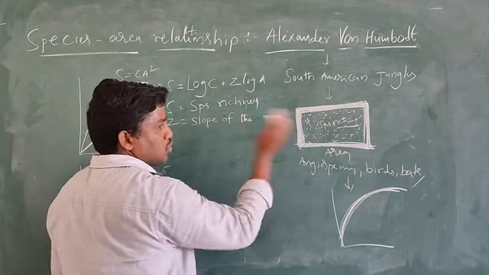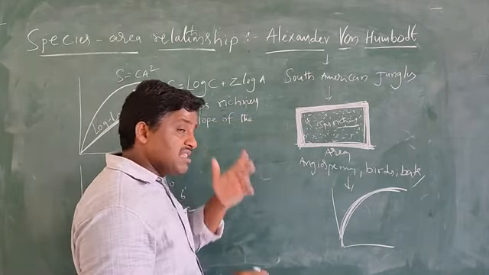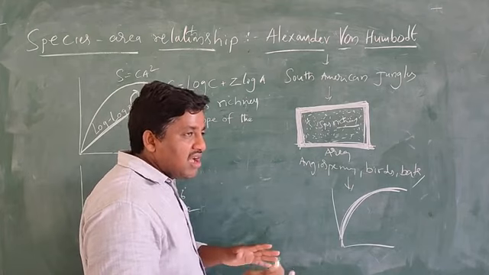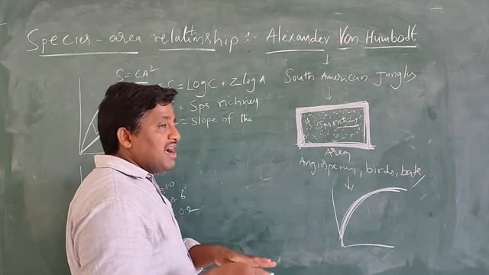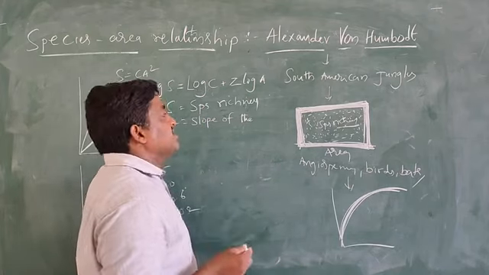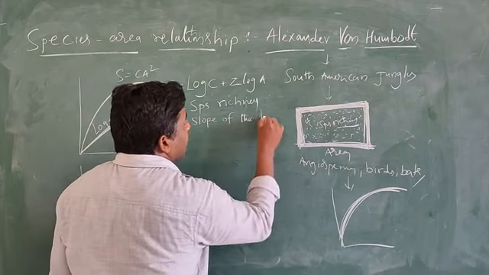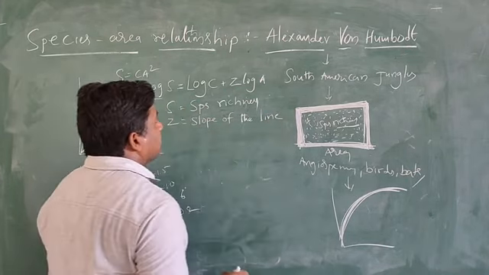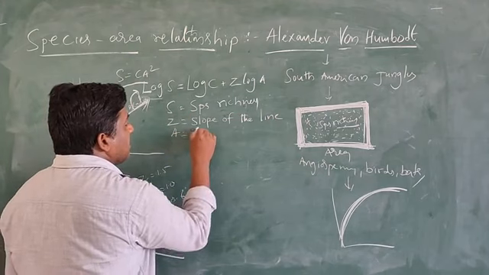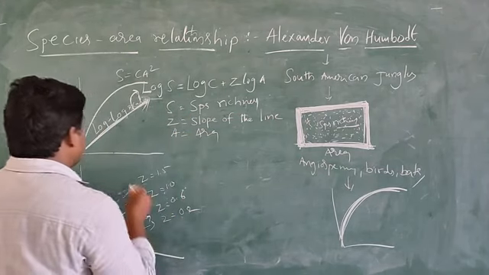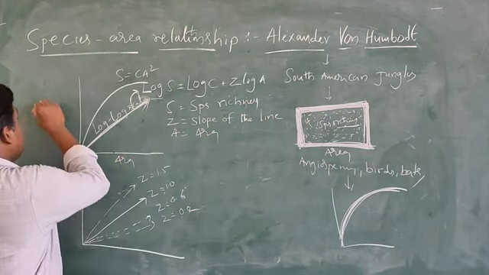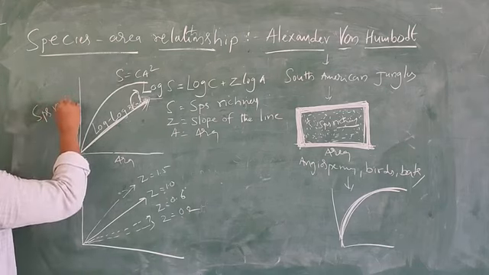Whenever the slope increases, within an area the species richness is increased. That means the slope of the line. Next, A means area. So here this is the area, and also this is the species richness.